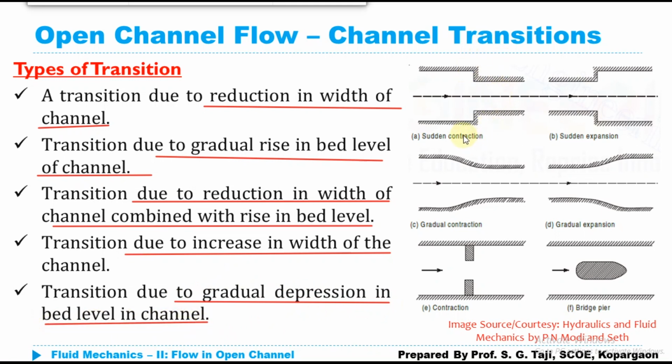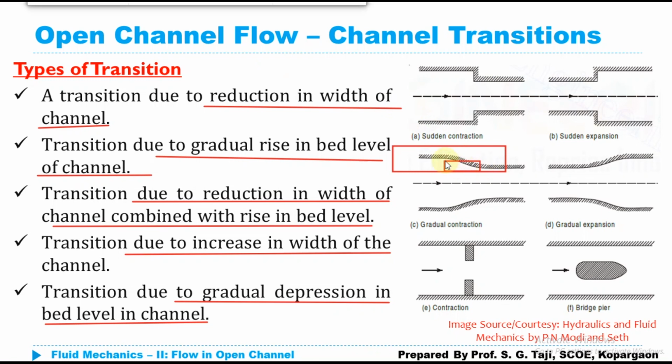You can see here in the picture, it is a sudden contraction, that is, we are suddenly decreasing the width of the channel, reduction of the width of the channel. This is type 1. Here it is gradual contraction and gradual expansion. Here it is raising the bed level by providing a small obstruction, or you can say that here it is a contraction. So we are simply raising the bed level, or if you see this in plan view, you can say that it is reducing the width of the channel. And if you watch it in a sectional view, in the case of raising the bed level, we can simply say that we are going to provide a small hump or any obstruction where the bed level will be increased suddenly. Or you can also go gradually, something like this.